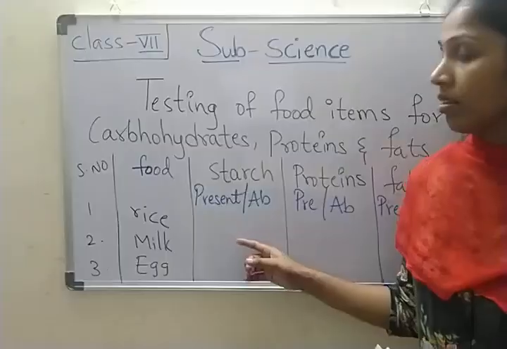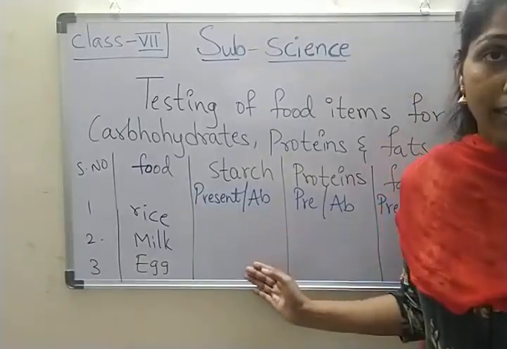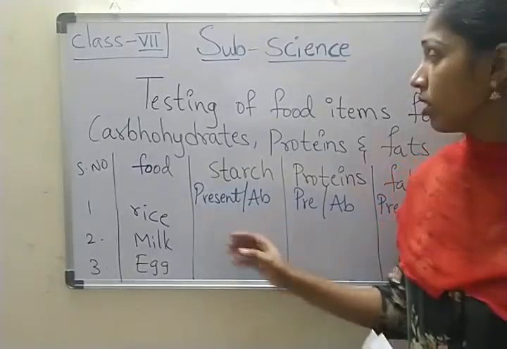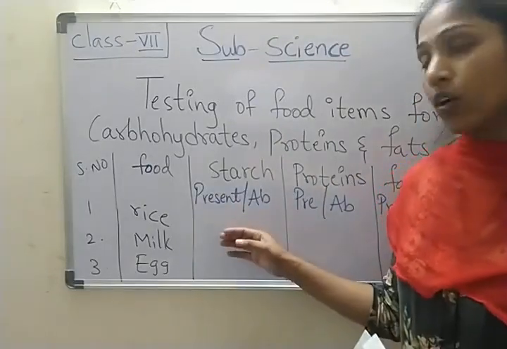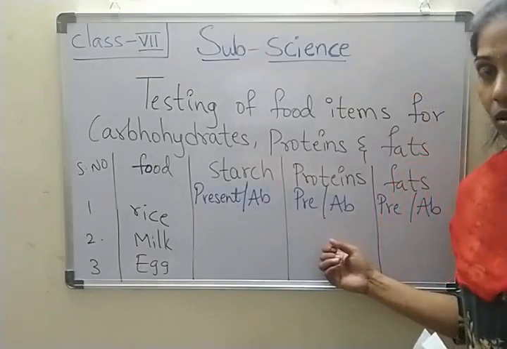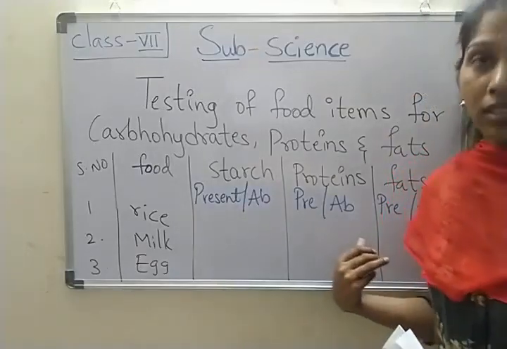Am I clear? Children, please write your observation in the table. Write this table in your book and write your observation. Starch and protein, these two you have to write. And let us learn about fats.